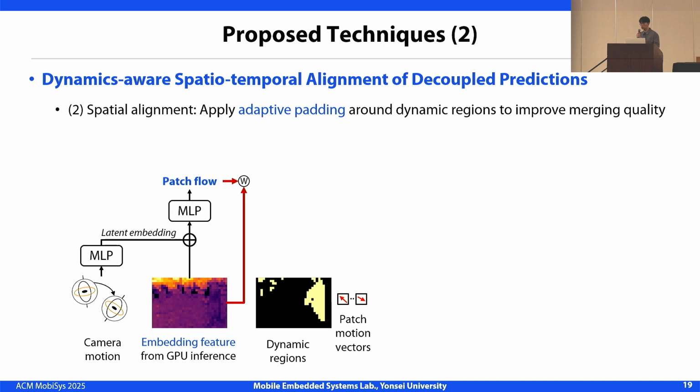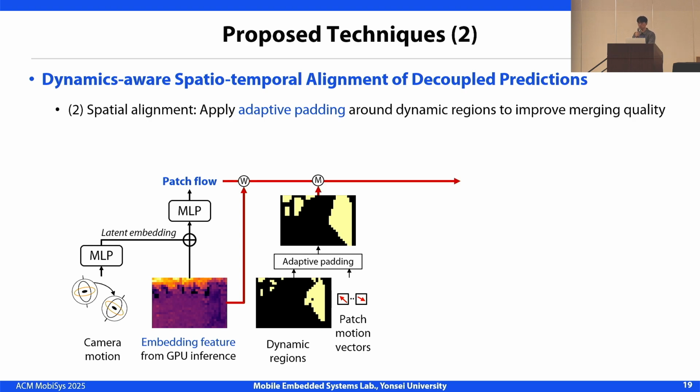After temporal alignment, ARIA also ensures the spatial consistency of NPU predictions. First, we apply adaptive padding around the detected dynamic regions based on their motion vectors. This extra context helps avoid boundary artifacts during merging and alleviates inconsistencies with larger receptive fields. We then mask these regions with the temporally aligned GPU features to prepare for finer fusion.